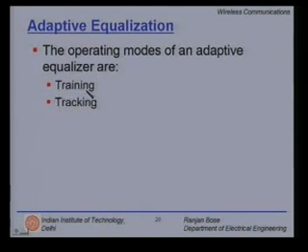It is basically a method to measure the channel frequency response, and then fix your weights accordingly in order to overcome the effects of the channel. And then there is a tracking mode. If the channel changes fast, then you have to resort to training mode again, and then when you are happy with the estimate of the channel, you go back into the tracking mode, and you keep switching between the training and the tracking mode.